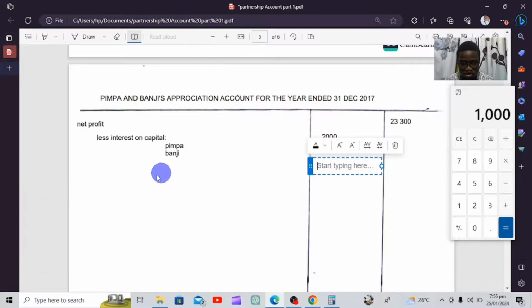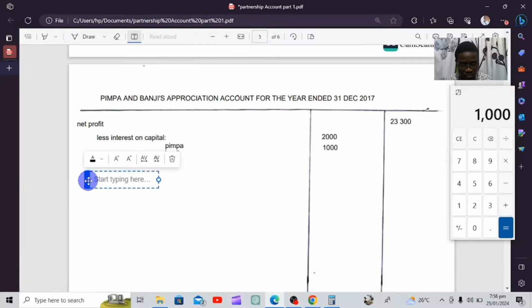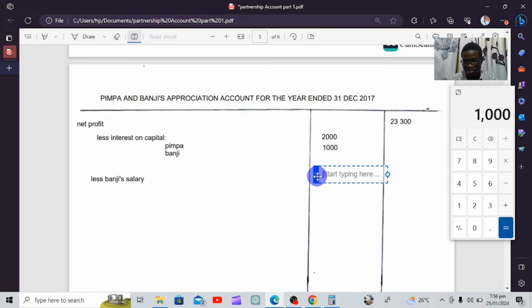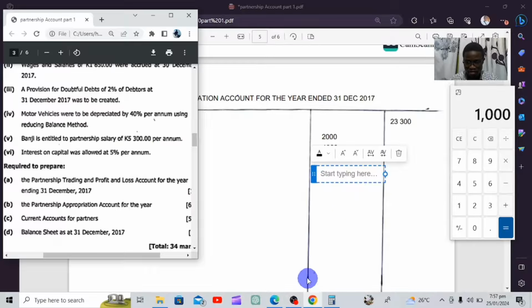So we're going to include here, less Banji. There are different ways of actually writing the appropriation, but I feel comfortable with this one. I think it's the easiest and it's easy to write up without making errors and mistakes.